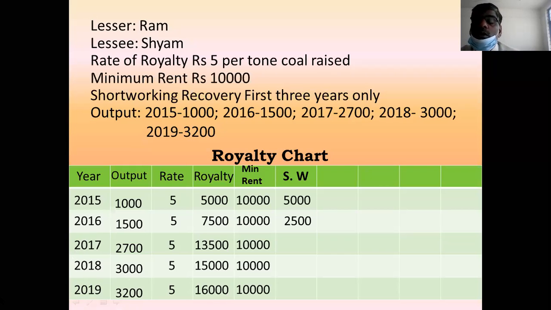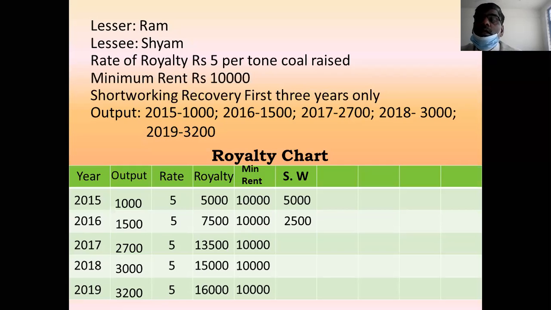Third year, royalty is more. Fourth year, royalty is more. And fifth year also, royalty is more than minimum rent. Therefore, short working will not arise. This is nothing but actual benefit derived for the first year is 5,000, and the lessee has to pay additional 5,000 out of pocket. This is the loss.